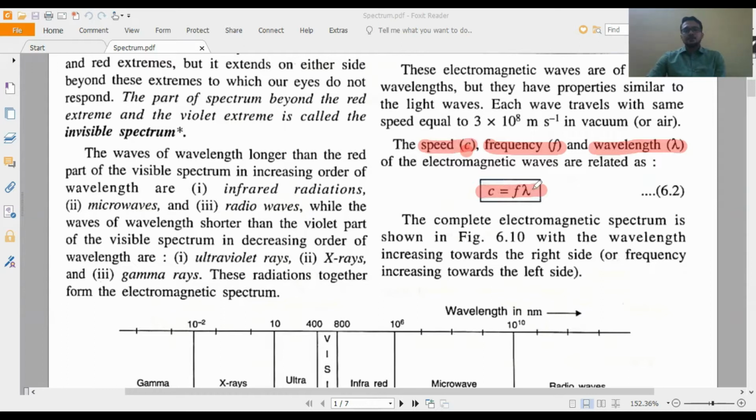That means wavelength increases from gamma ray to radio wave, in this direction. But in the reverse direction, from radio wave towards gamma ray, frequency increases. One diagram is given in the book in a proper way. We'll see the diagram now.